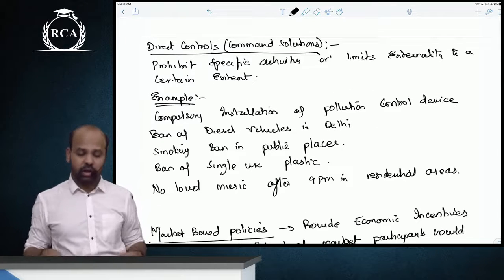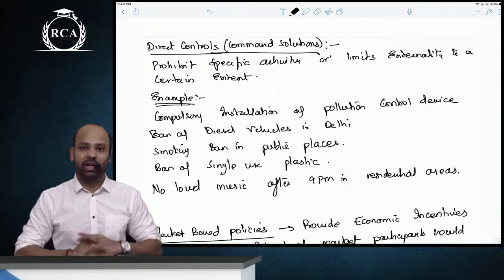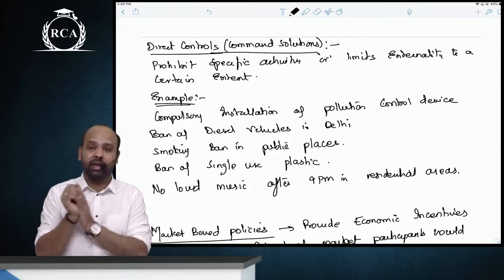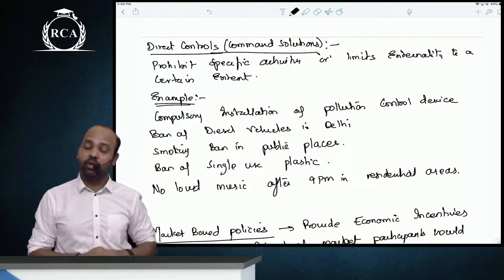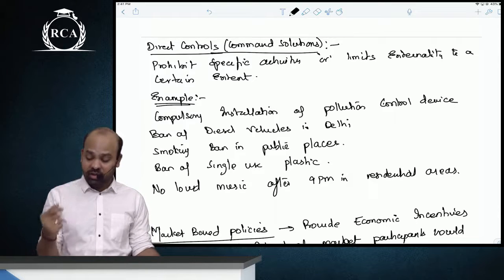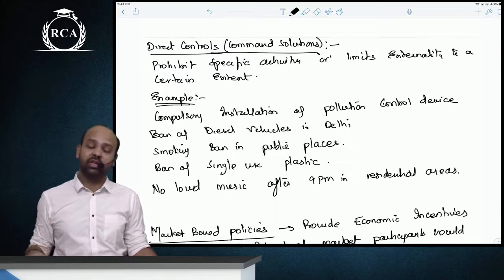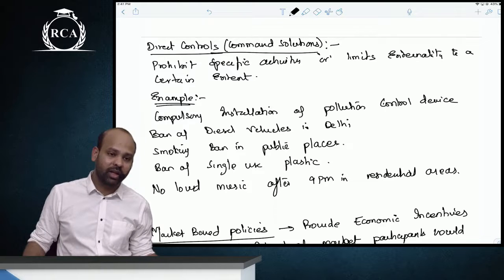Direct controls, or command solutions, is where they outrightly prohibit certain specific activities, or limit certain activities to a certain extent. Those are direct controls or command solutions. When you say command, it is basically the government commanding people to do this. So you can have compulsory installation of pollution control devices in the factory.